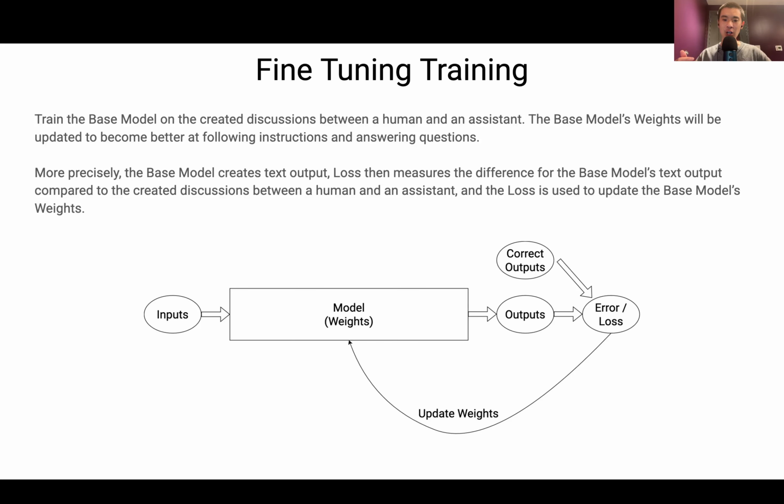This error slash loss is used to update the weights of the model so that hopefully the model has better weights. If the model has better weights, it has better outputs, which lead to a lower error slash loss used to update the weights to be better again, and the cycle continues. And hopefully, we end up with a model with really good weights, which would mean that this model is really good at following instructions and answering questions. It's really good at being an assistant if we hopefully have really good weights.